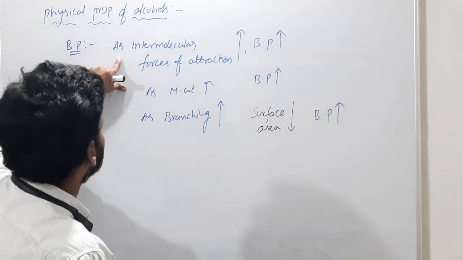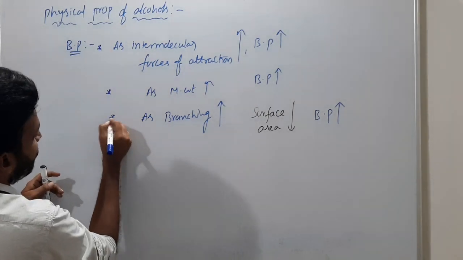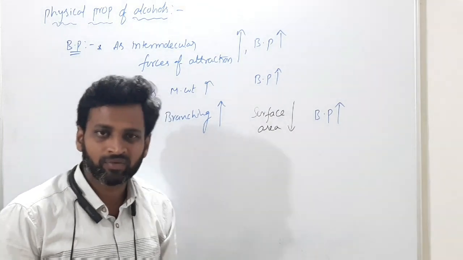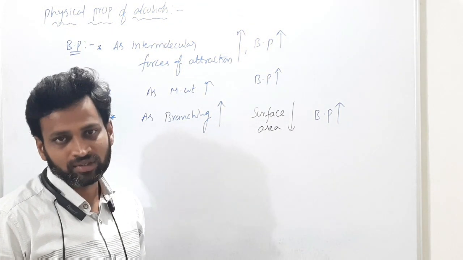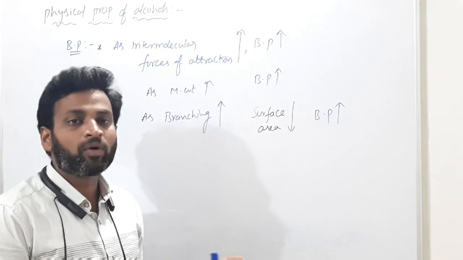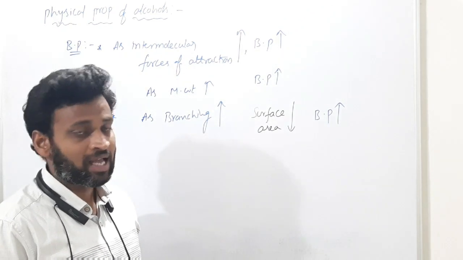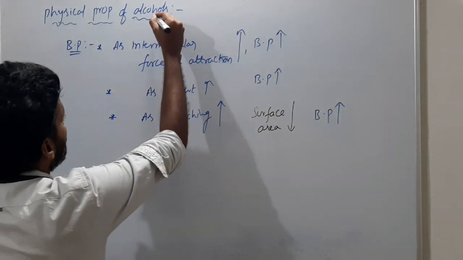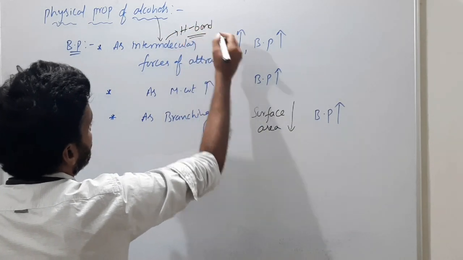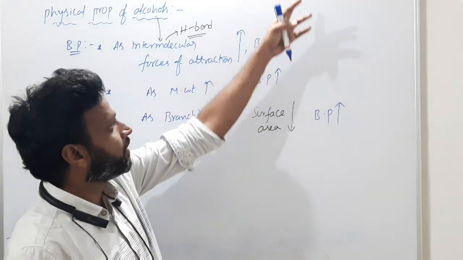So what I am saying here are three points for understanding boiling point. What did I say? Intermolecular forces of attraction. Do you remember what intermolecular forces of attraction means? Van der Waals forces: ion dipole forces, dipole-dipole forces, dipole induced dipole forces, London dispersion forces, and hydrogen bond. Alcohols have H bonds, so due to H bonds they have extra intermolecular attractive forces. Certainly boiling point increases.